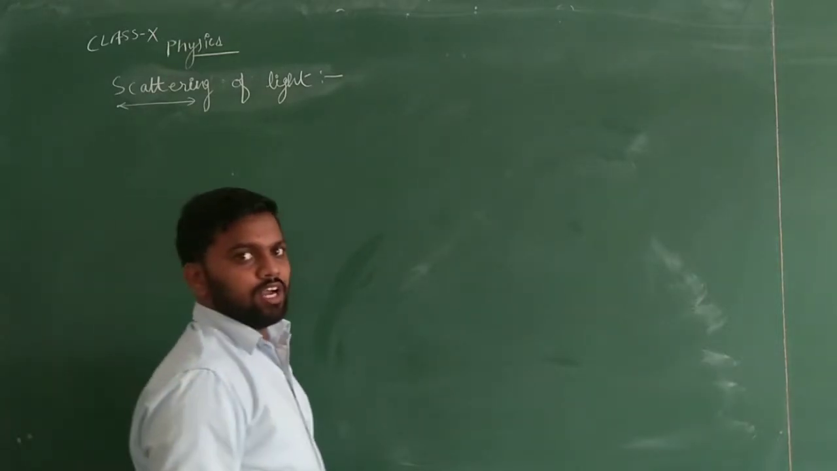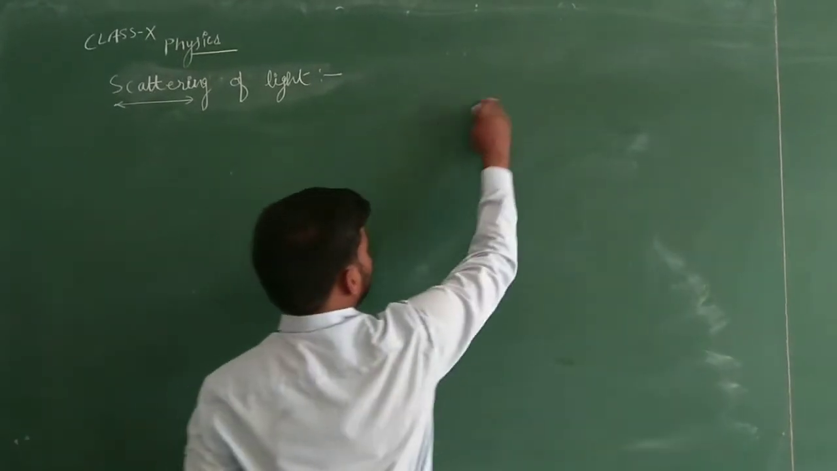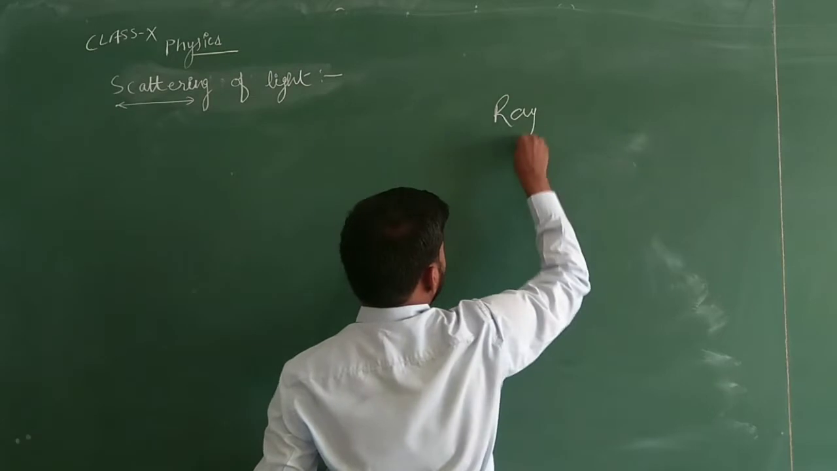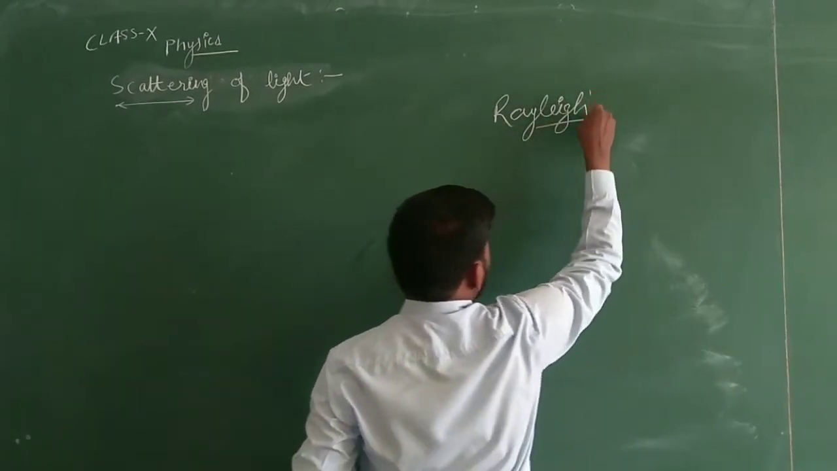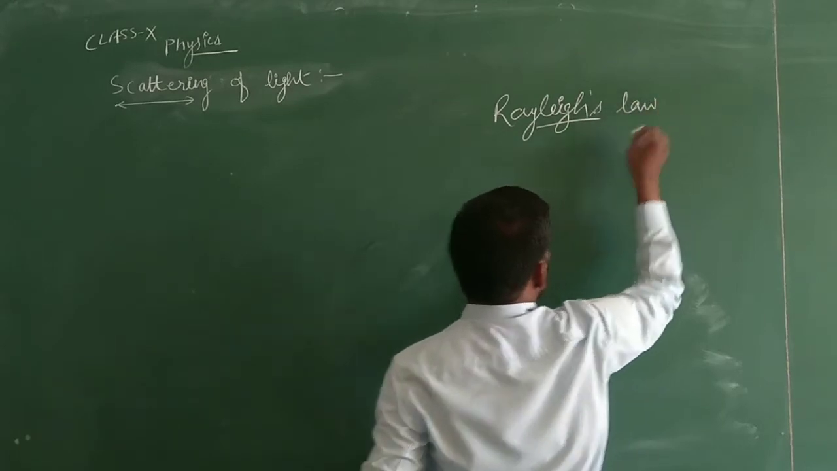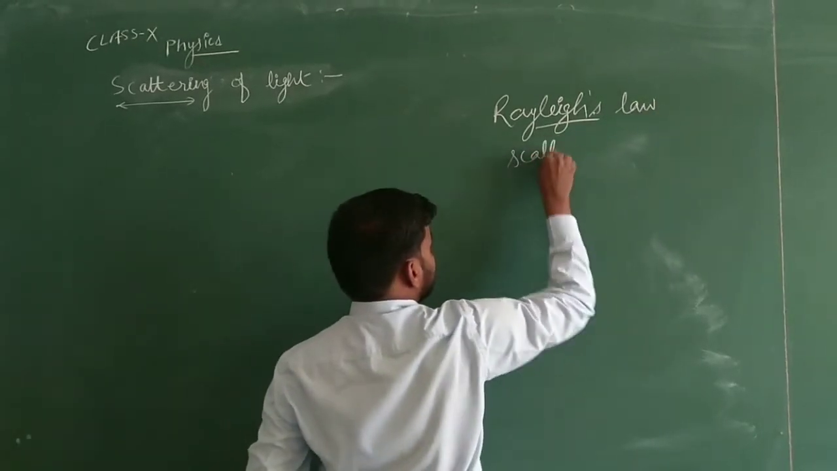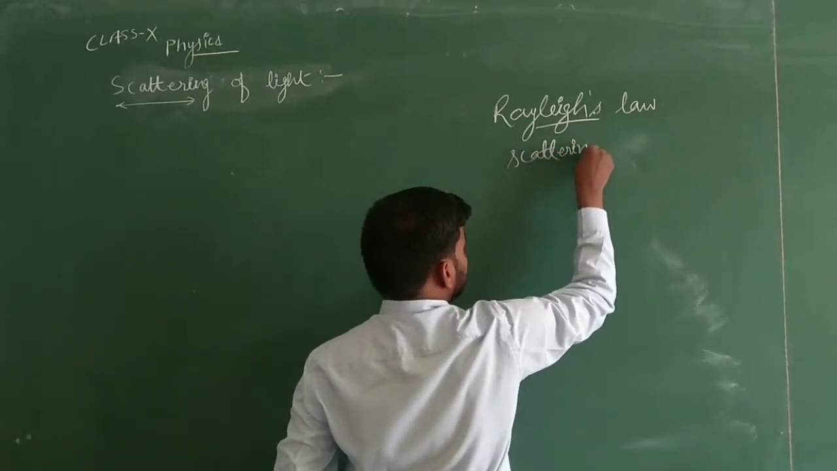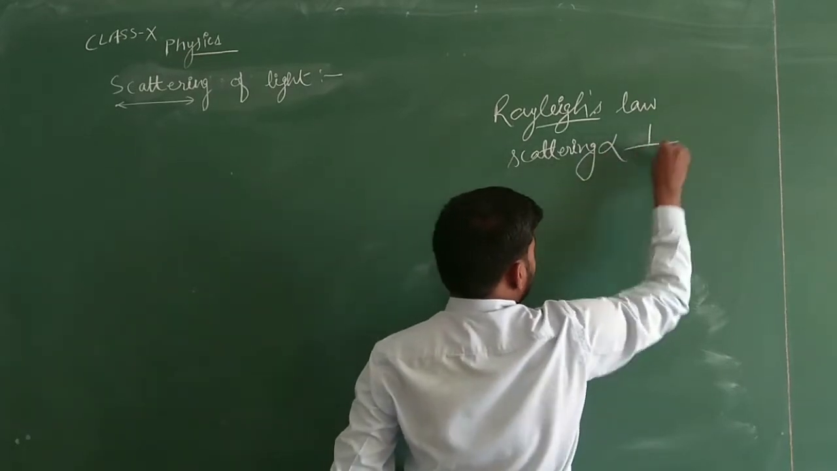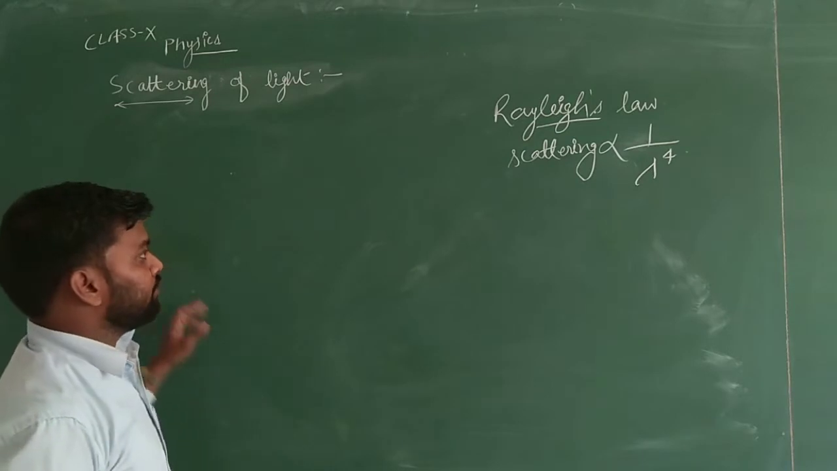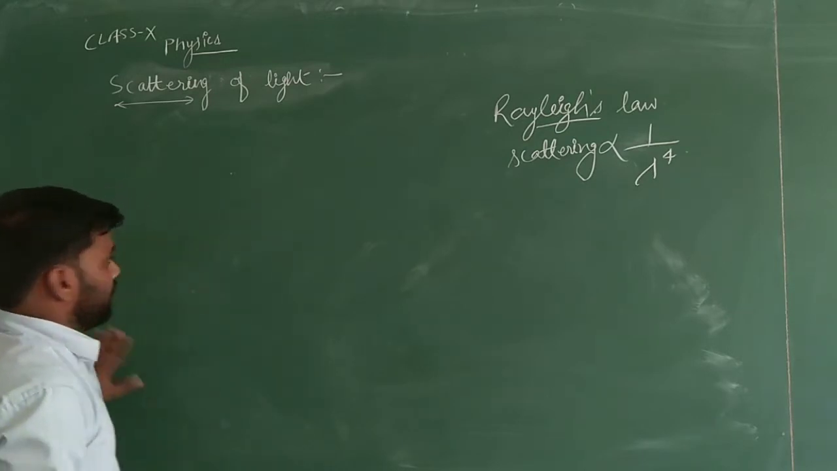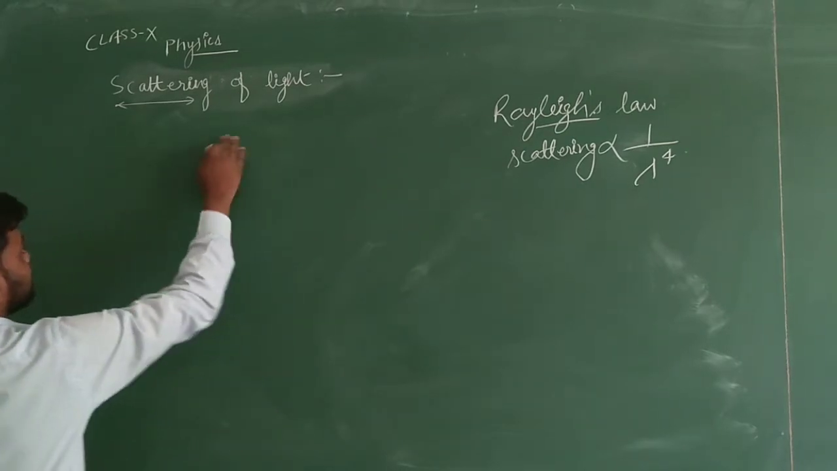Now we will see the application of Rayleigh's law. Rayleigh's law states that scattering will be directly proportional to 1 upon lambda to the power 4. Now the next question is, it has different applications.